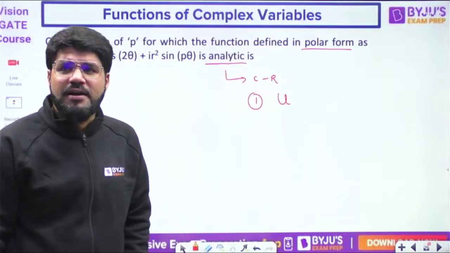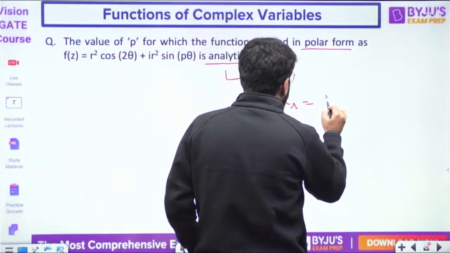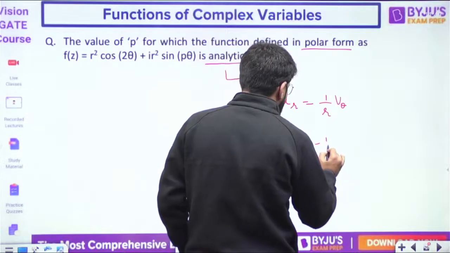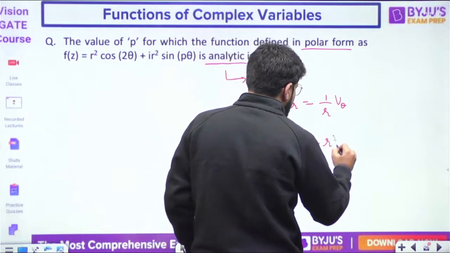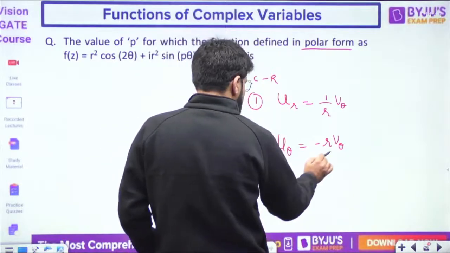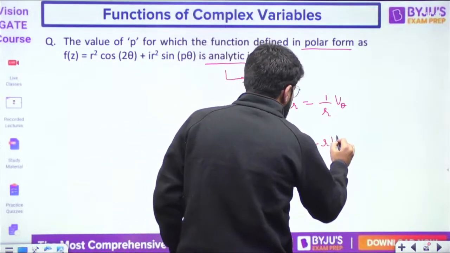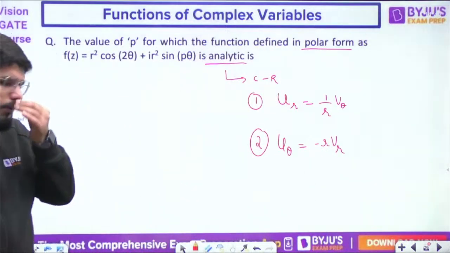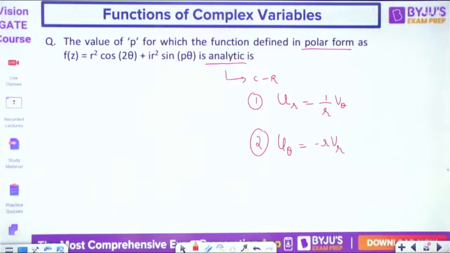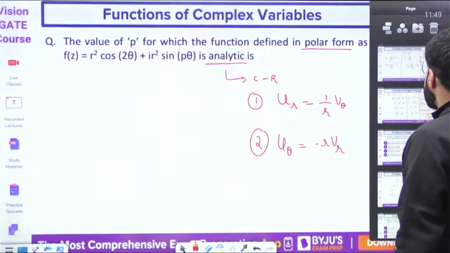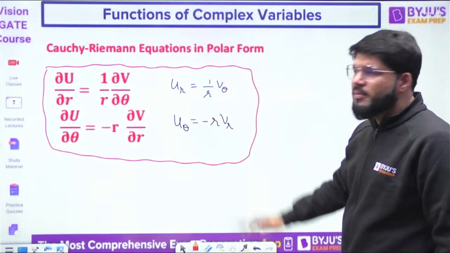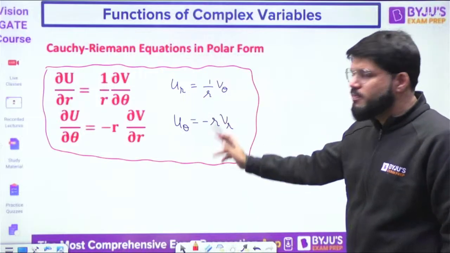It's a function of r, θ. So u_r is 1 by r v_θ, del v by del θ, and the second is u_θ is minus r del v by del r, that is minus r v_r. I think these are the CR equations. Del u by del r is 1 by r del v by del θ. Writing in short form, u_r is equal to 1 by r v_θ and u_θ should be minus r v_r.